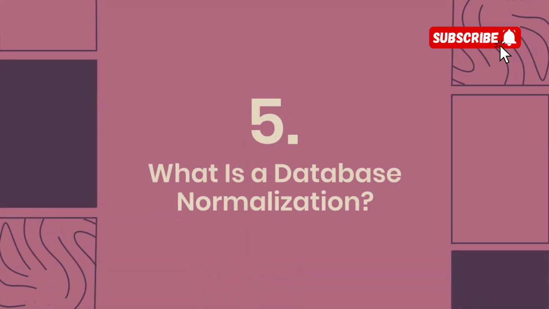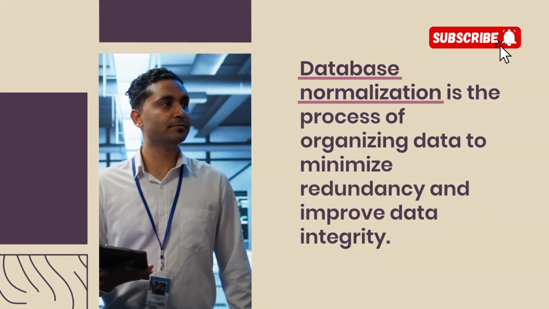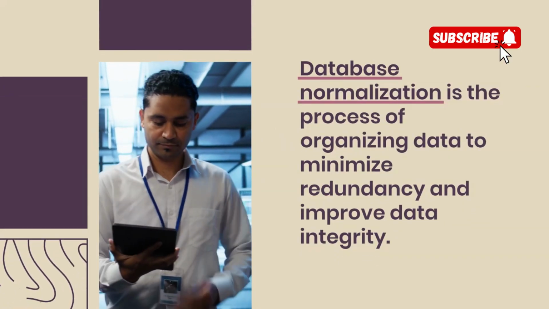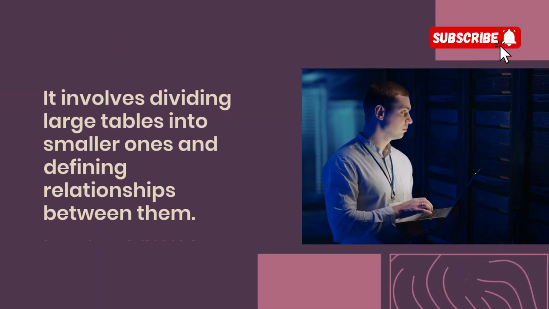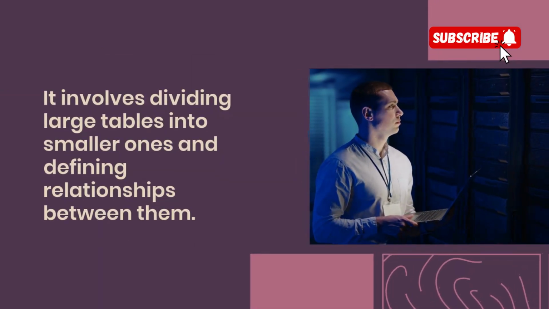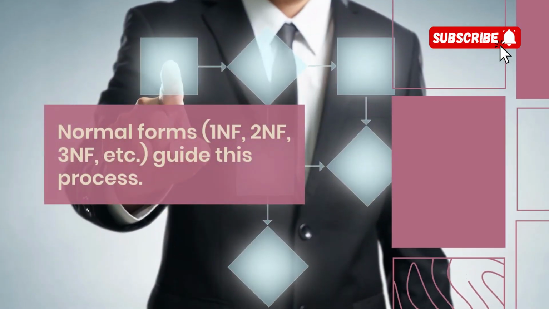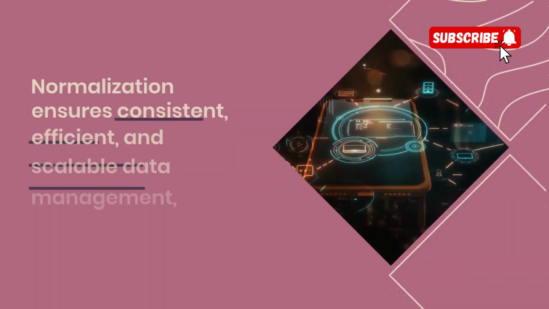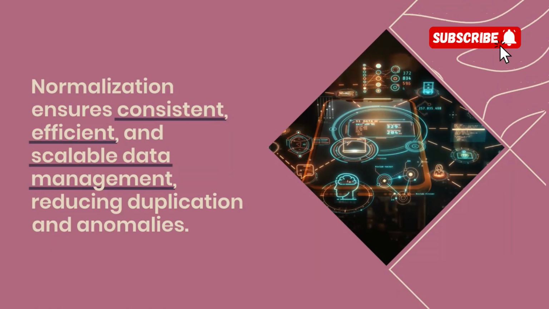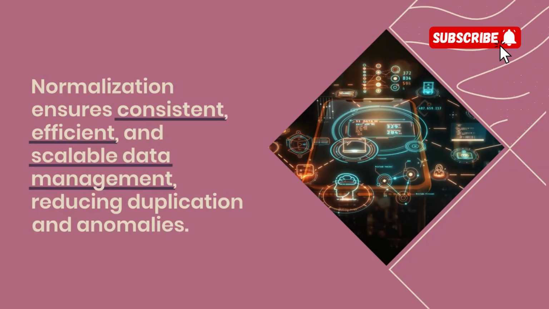5. What is database normalization? Database normalization is the process of organizing data to minimize redundancy and improve data integrity. It involves dividing large tables into smaller ones and defining relationships between them. Normal forms 1NF, 2NF, 3NF, etc. guide this process. Normalization ensures consistent, efficient, and scalable data management, reducing duplication and anomalies.